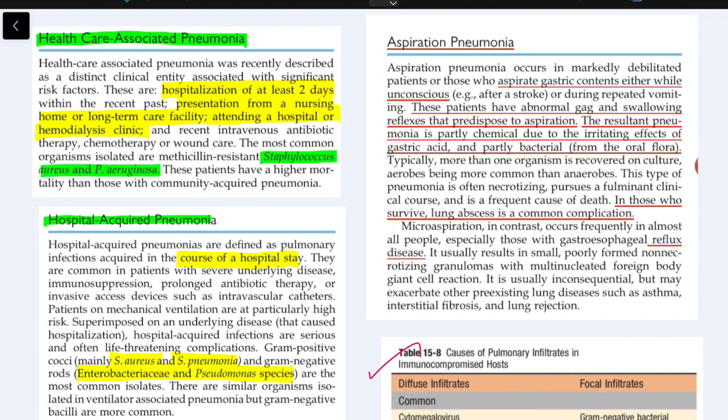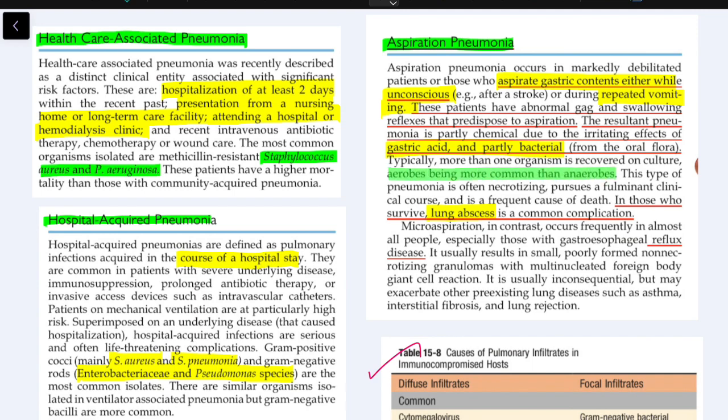Aspiration pneumonia occurs due to aspirating the gastric contents either while unconscious or due to repeated vomiting. The resultant pneumonia is partly chemical due to the irritating effects of gastric acid and partly bacterial. Lung abscess is the most common complication. Usually more than one organism is recovered on the culture, and aerobes are more common than anaerobes.